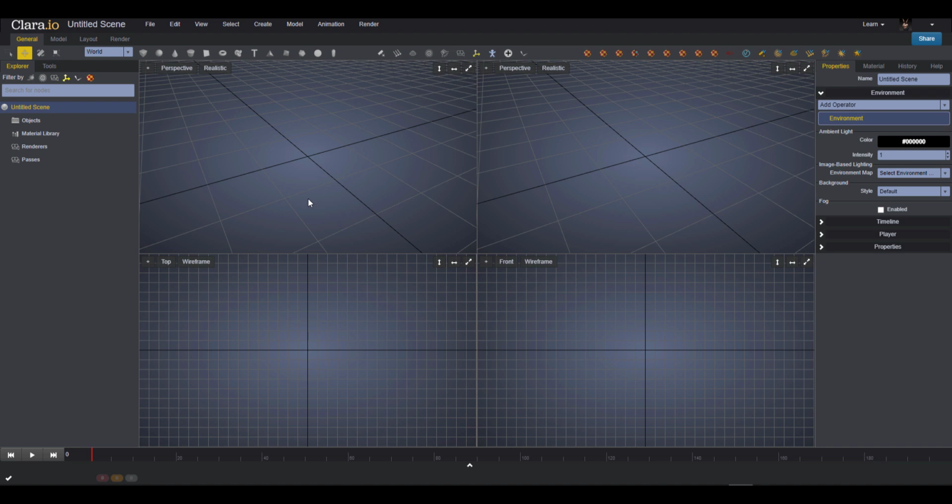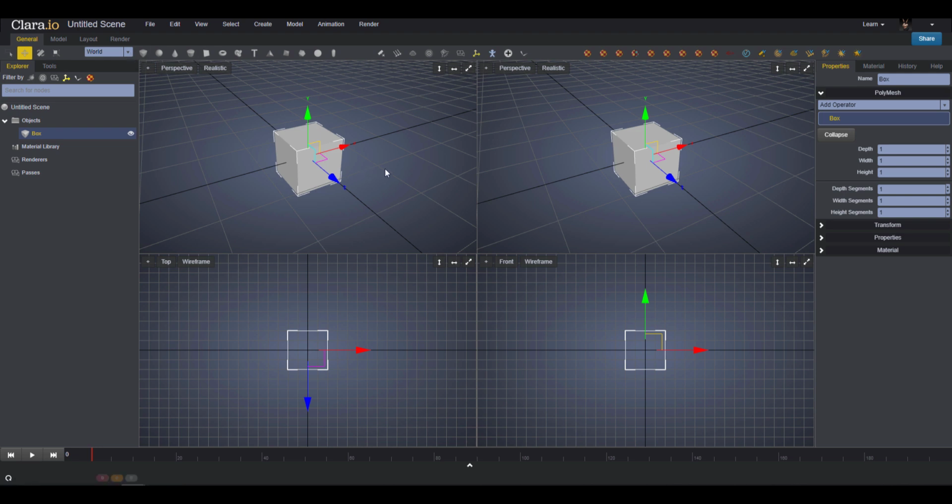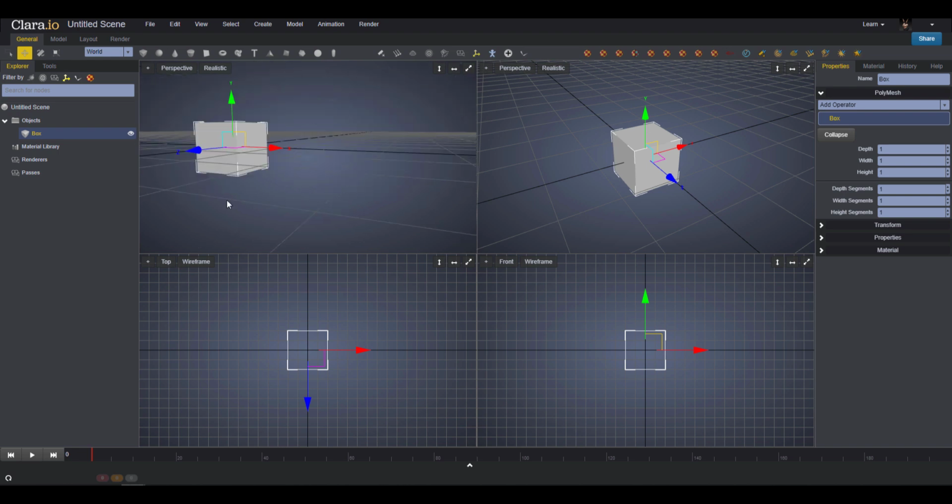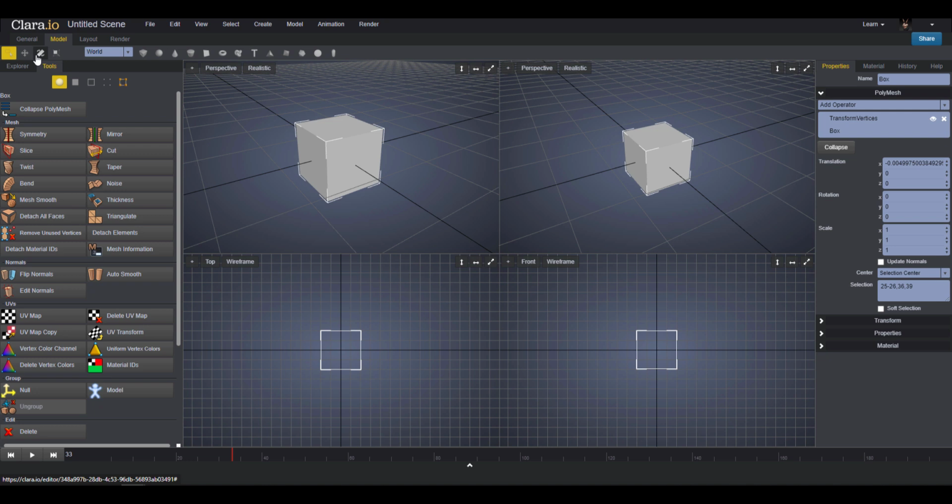And once this opens, how you create 3D models, for those who are interested about creating 3D models with this, is as simple as clicking on any of the primitives that you want. Use your middle mouse button to orbit. If you hold on Control and your middle mouse button, you can pan. There's a lot of tools that you can work with. If you go over to the model section, you'd notice you have a couple of tools that exist right here, and you can play with both the transformers and the component tools.